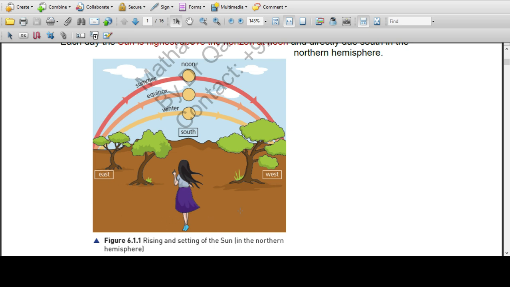It will rise from the east, but it will set in the west through the northern region if the observer is in the southern regions. Here in this picture, the observer, this girl, is in the northern region. So this is the summer, where the path is quite long. In the equinox, the path is of medium length, while in winter the path is quite short.